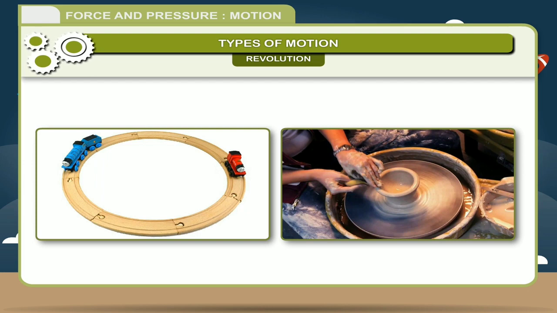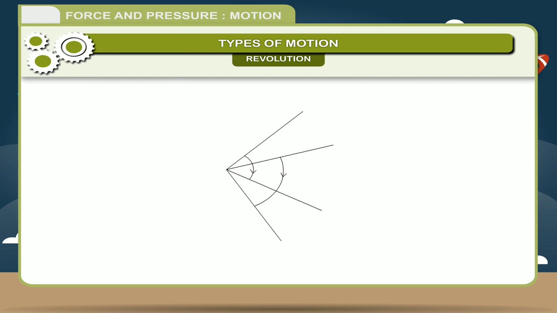As you can see, the potter's wheel. When you see this particular figure, these are the blades of the fan.